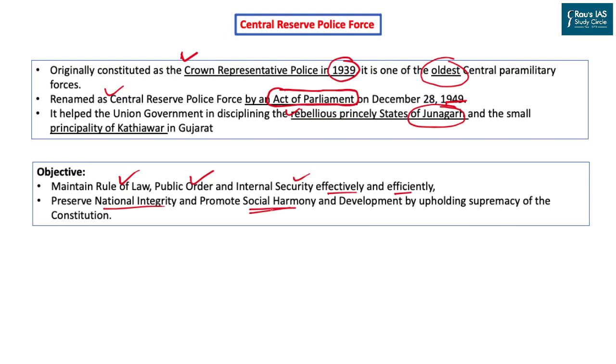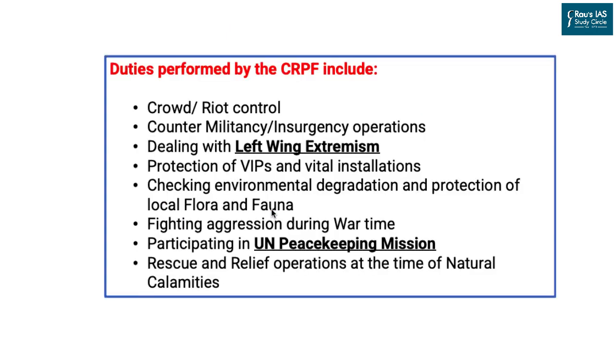From this discussion, we know that CRPF is not involved in the external security of India. They are not stationed at the border securities. They are not involved in collection of intelligence like RAW or the IB. So they have some specific mandate, which we have already discussed. Apart from this, if we go through the explicit functions of the CRPF, we will find that CRPF performs functions like crowd and riot control, counter militancy and insurgency operations, the most important one being left wing extremism.